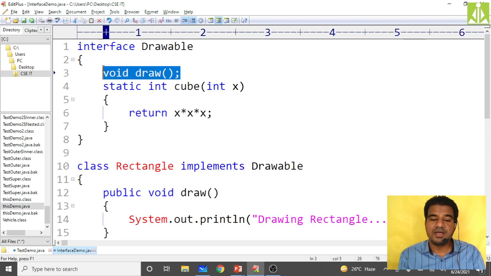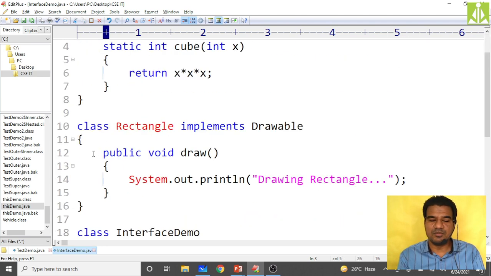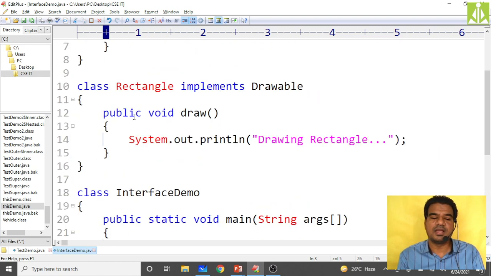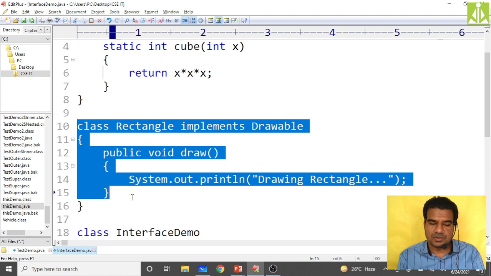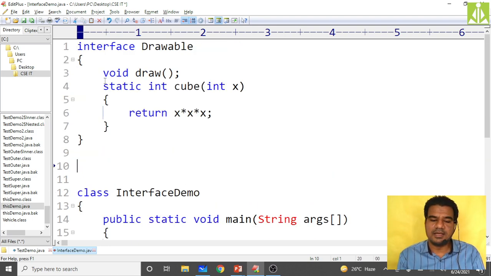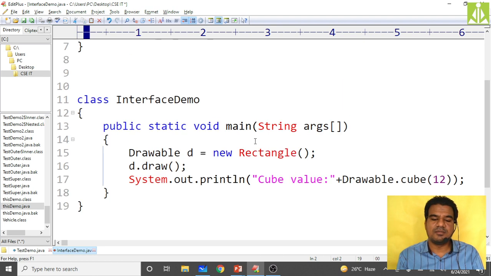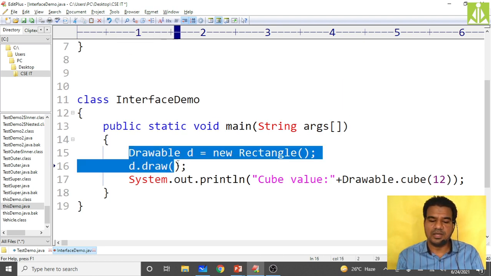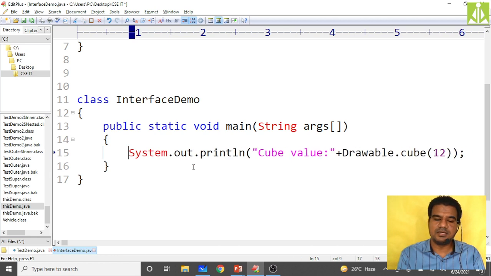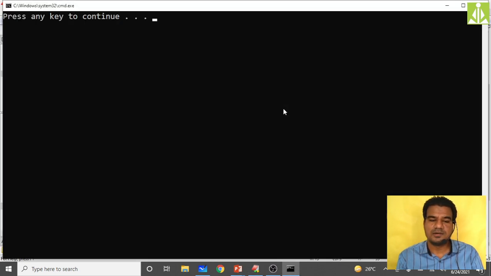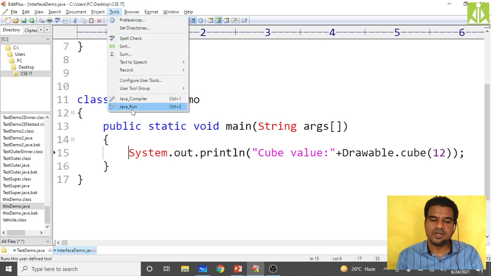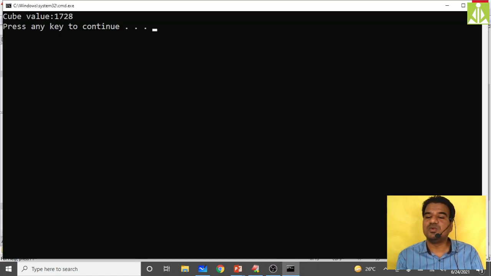So this you remove. Yeah, because we cannot instantiate if I remove this Rectangle class. I think instantiation is also not required, right? So directly go and remove this. And here if I remove this, okay, the draw method is not there. Only the static method I am keeping inside an interface, and that static method I'm trying to invoke directly like this inside my static area. So let's see what output I will get. Yeah, it is executing, as you can see. Then run. It is giving the cube value of 12.